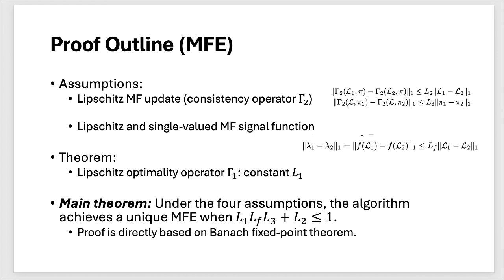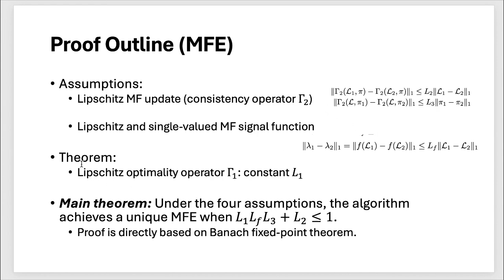Then we need to assume the mean field update, the consistency operator, is Lipschitz, and also my signal function is Lipschitz. These three are usually given because they're not related to reinforcement learning. I give the policy, I give the mean field, and they just behave, and it's all about the game simulator.